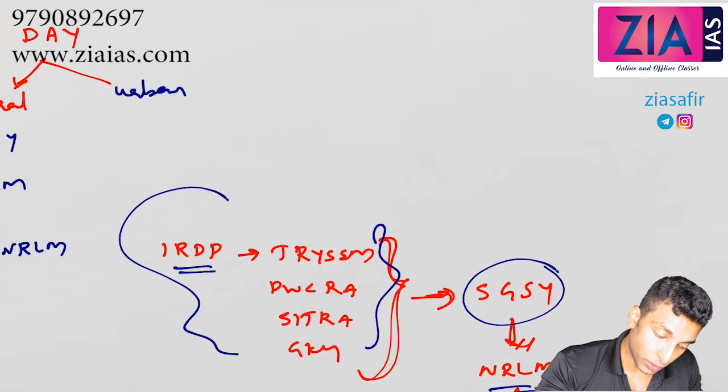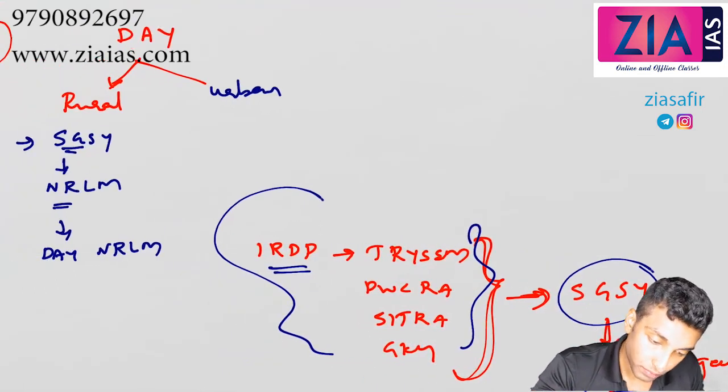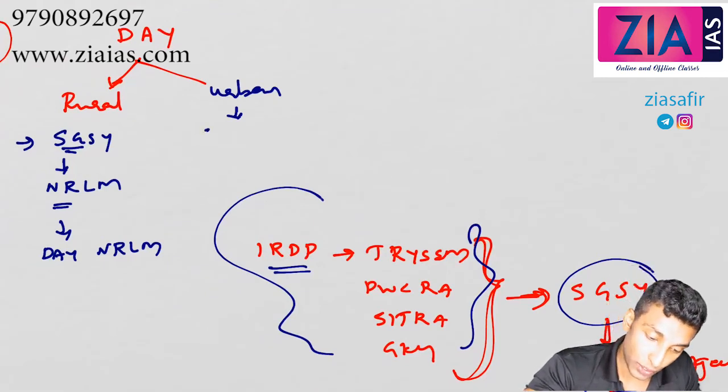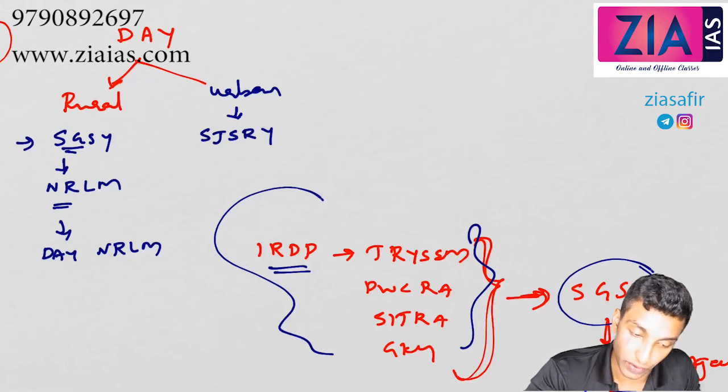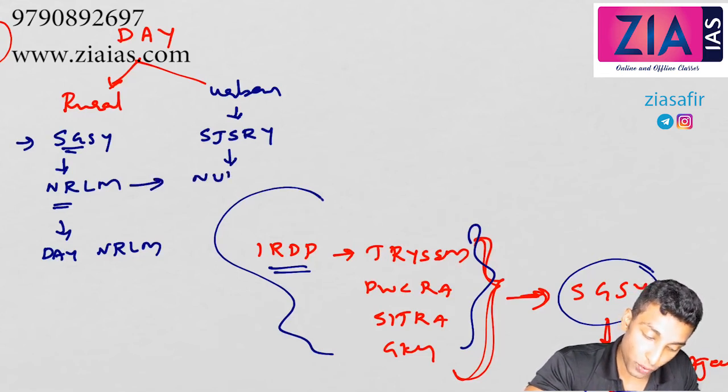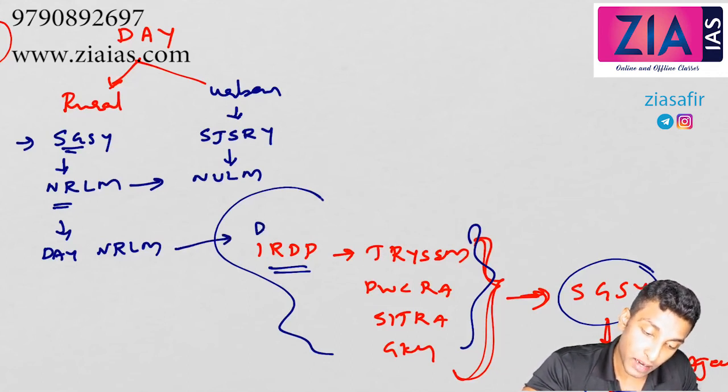Similarly, urban is also there. In urban, it was Swarna Jayanti Shahari Rozgar Yojana, SGSRY. Then instead of NRLM, it is NULM, National Urban Livelihood Mission. And here instead of DAY NRLM, DAY NULM.